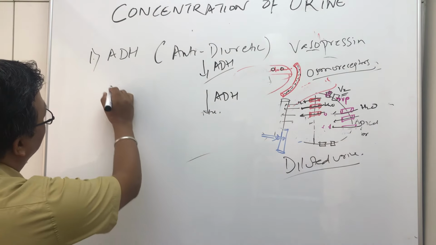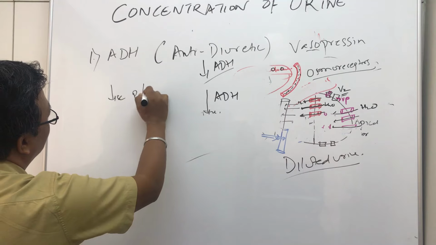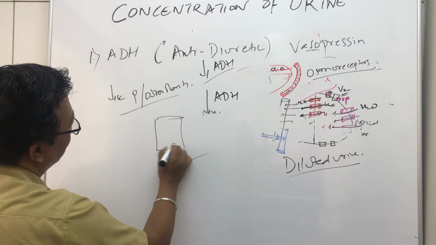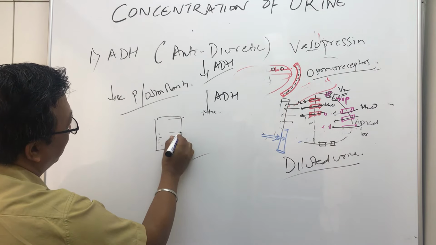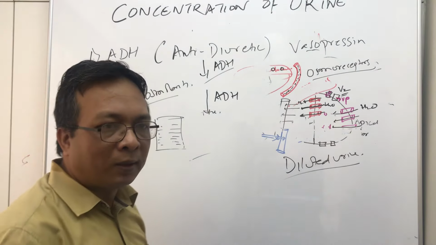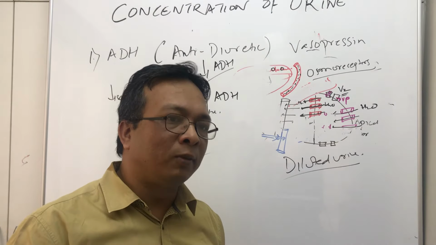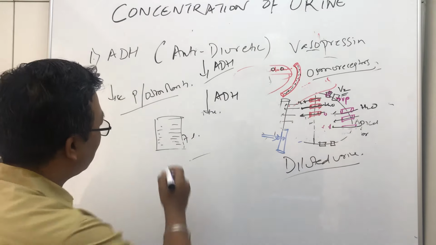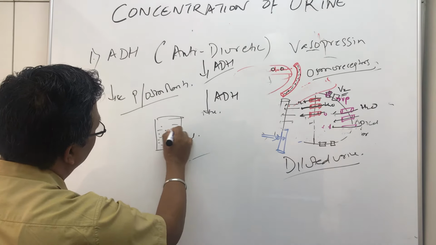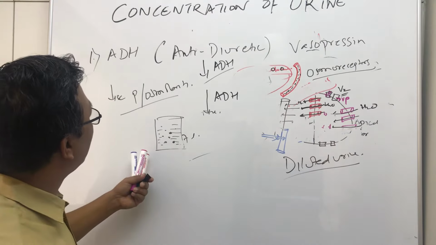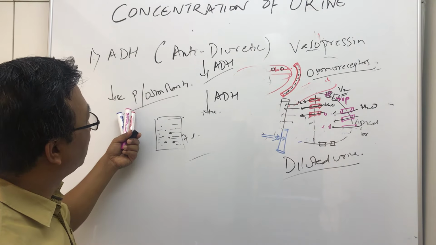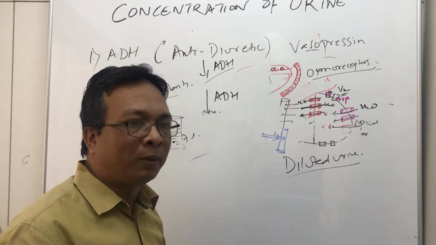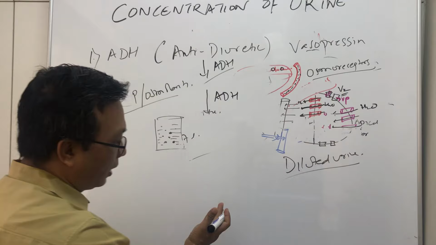Like just opposite, decreased plasma osmolarity. Decreased plasma osmolarity means the plasma, the blood, is very, very diluted. Okay, so your normal blood volume is 5 liters. Now you have drunk 2 liters of water, so blood volume will increase to 7 liters. So the concentration will be diluted, very, very diluted. We call this decreased plasma osmolarity. So when there is decreased plasma osmolarity, the body will need to remove this excess amount of fluid. So immediately the ADH level goes down.